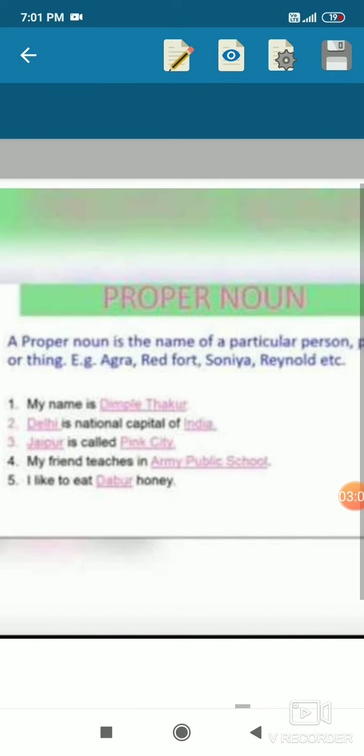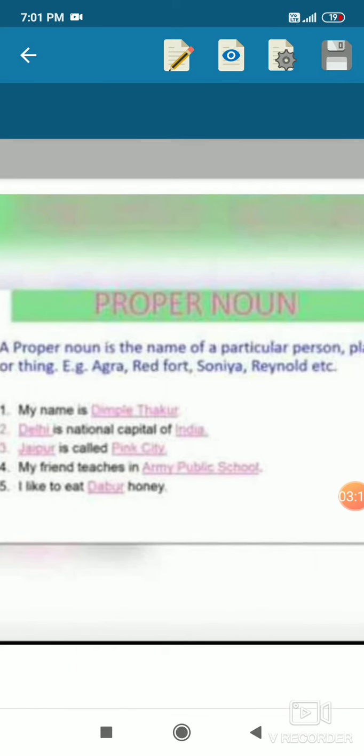Let us start with proper noun. A proper noun is a name of a particular person, place, or thing, like Agra, Red Fort, Sonia, Renault, etc. Here the main emphasis is on the word particular.